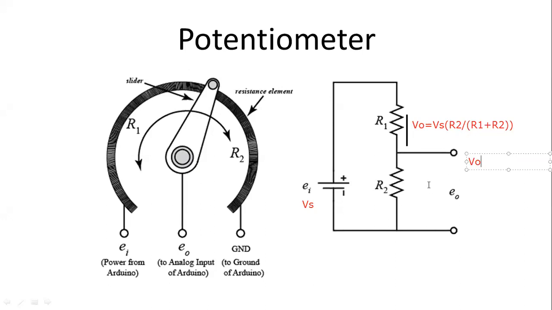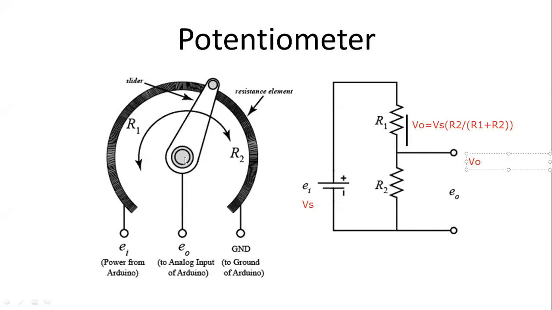So how can you change the output voltage? What are the modes of changing output voltage? One option is that you can use a voltage regulator. Like if you want to convert a 12 volt supply to 9 volt, you can use a voltage regulator, and with the help of that you can regulate your voltage. But if you only want to sense voltage, or you don't need too much current, then you can use this voltage divider rule and you can get an output that is variable also.